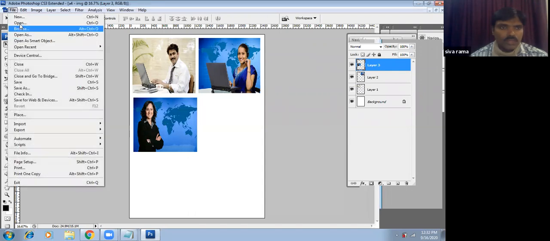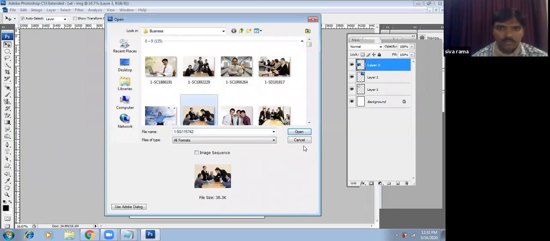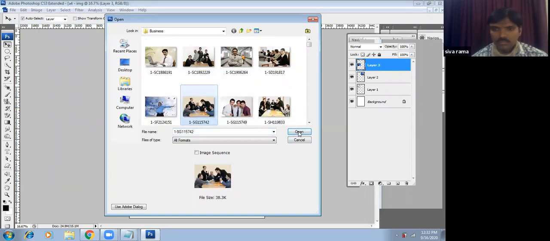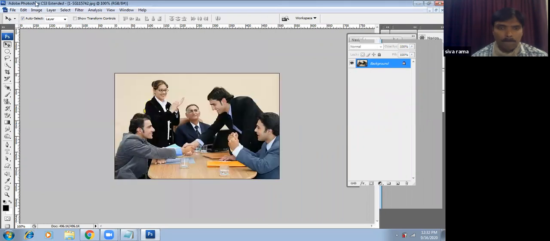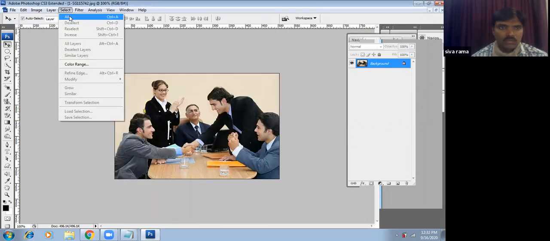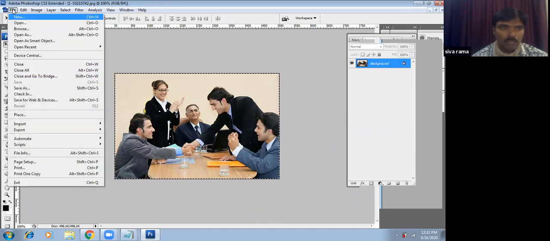Then we open the next image. Select all. Copy the selection. Close the image. If you are not closing this image, unfortunately we would be pasting into the same document.